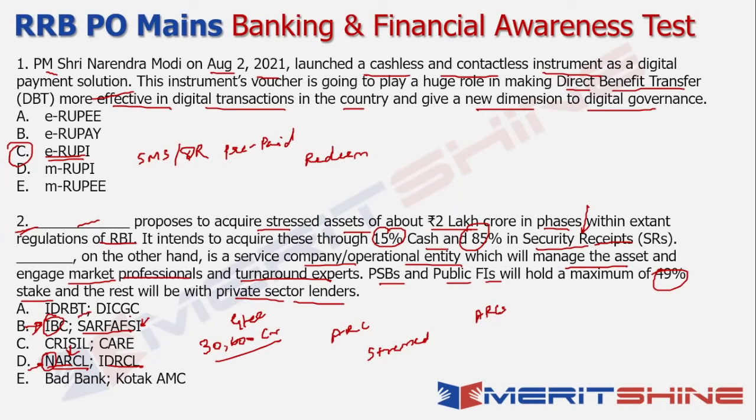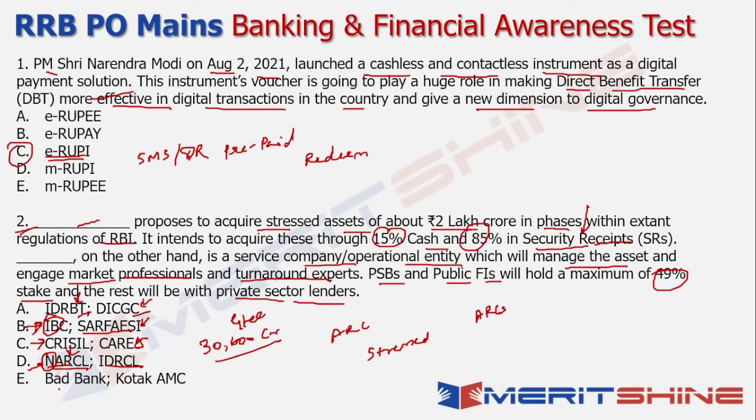Now talking about IDRBT and DICGC, these are entities which are important from an RBI standpoint, not necessarily subsidiaries of RBI. IDRBT is the entity which is specifically focusing on banking technology and bringing up new research work on that front. And DICGC is the Deposit Insurance and Credit Guarantee Corporation. So if any bank goes under, the depositors of that bank are insured by DICGC. CRISIL and CARE are rating agencies that also constantly release numbers with respect to India's GDP and a lot of other numbers. They also release rating related data. So those are the rating agencies from an India standpoint.